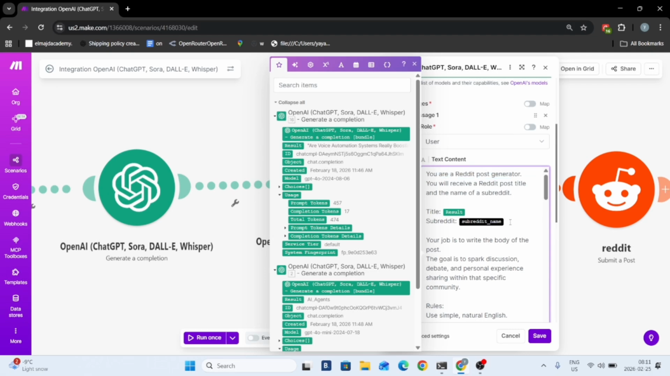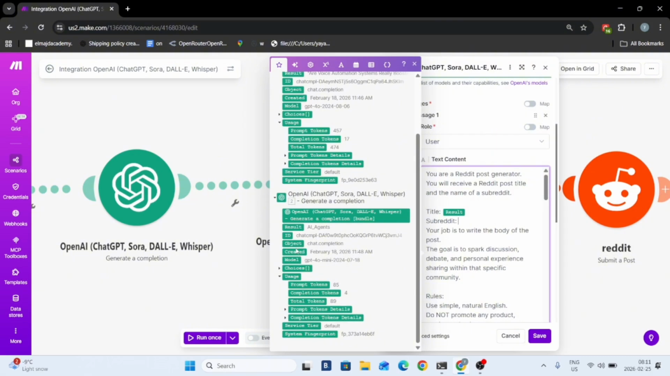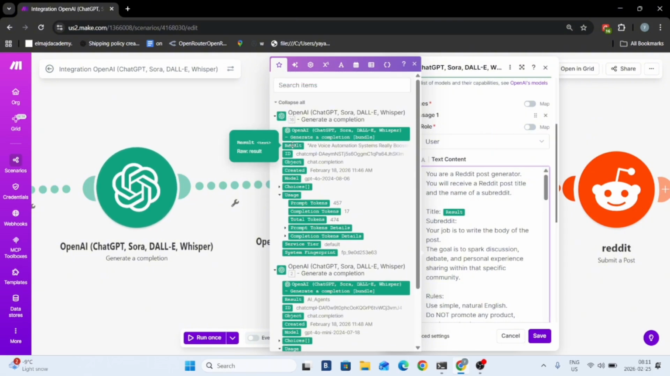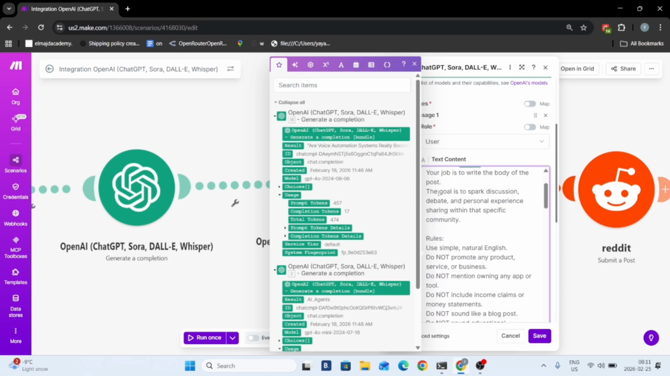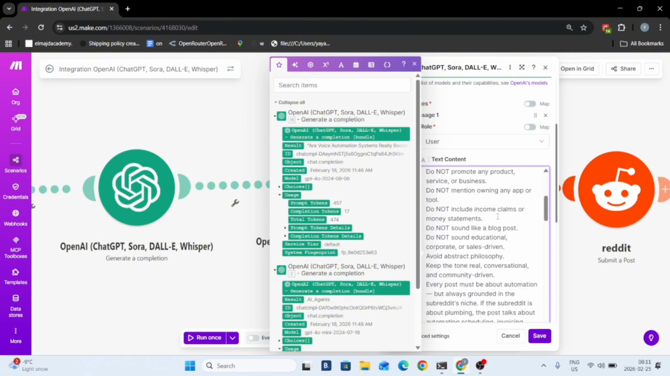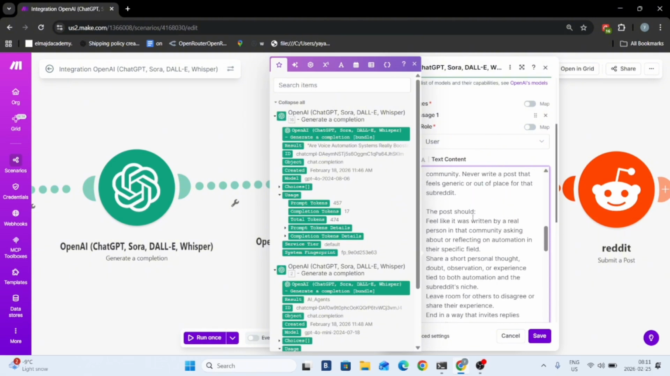So let me actually fix this part right here. The subreddit name is going to be the result from the second ChatGPT, so it's going to be this one right here. Your job is to write the body of the post. The goal is to spark discussion, debate, and personal experience sharing within that specific community. Basically, it's the exact same rules. Everything else, I basically told them the post should, and I said the post instead of the title.